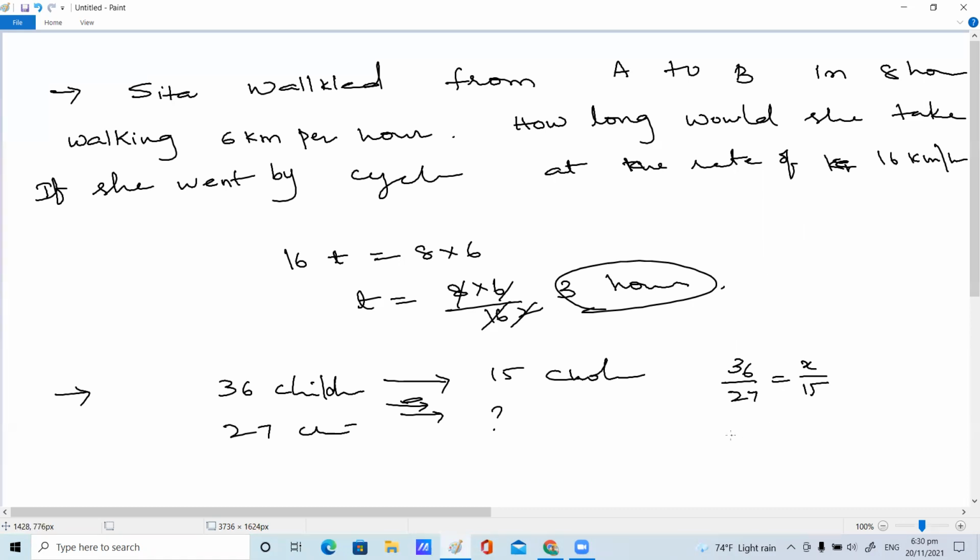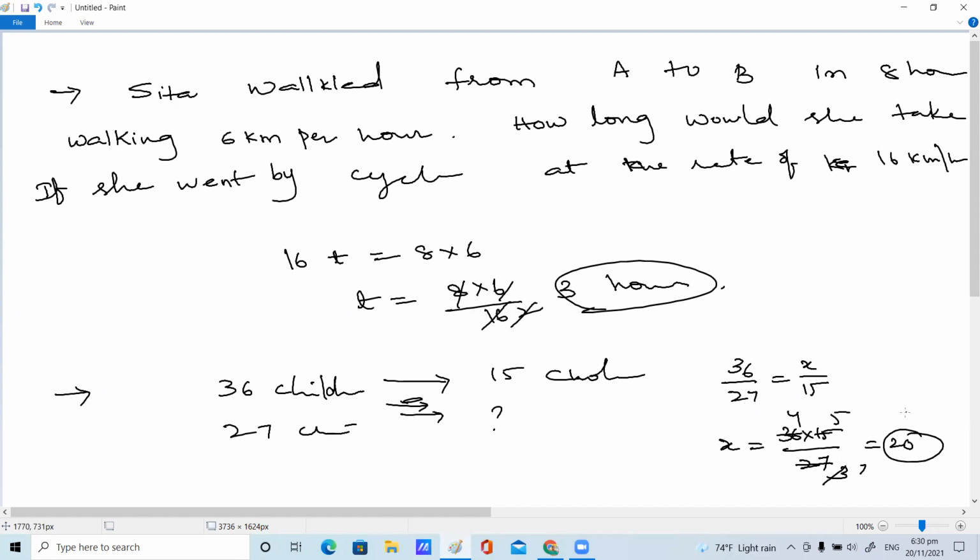So what is the value right now? Please solve it and give it, children. 20 chocolates. Each student will get 20 chocolates. Which table can I cancel over here? 27 table only. It comes to 540. 36 into 15 is 540, 27 into 20 is 540.